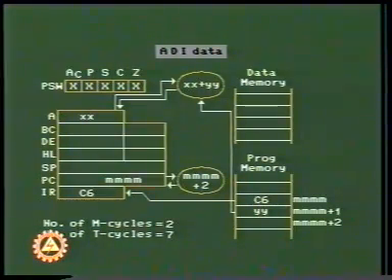In the ADI data instruction, the contents of the MM plus 1 memory location, that is YY, are added with the contents XX of the accumulator, and the resultant, that is XX plus YY, is stored back to the accumulator.